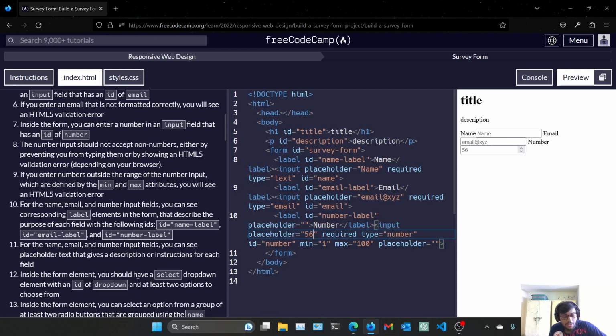Inside the form element, you should have a select drop-down element with the ID of drop-down, and at least 2 options should be given to that. Okay. Let's add a label. Drop-down. Input. Type equals to drop-down.